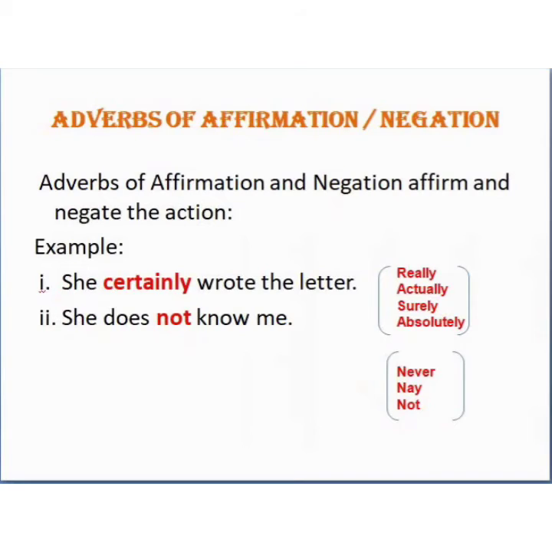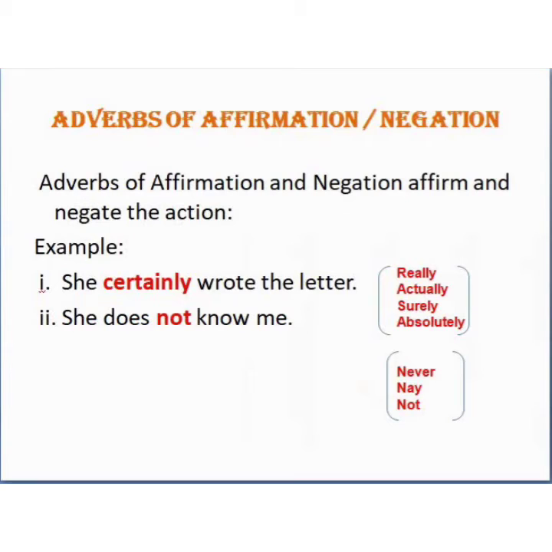Now come to adverbs of affirmation and negation. If I'm talking about affirmation, it declares that some statement is true or logical, or a negative statement, judgment, or negative logic. She certainly wrote the letter. She doesn't know me.